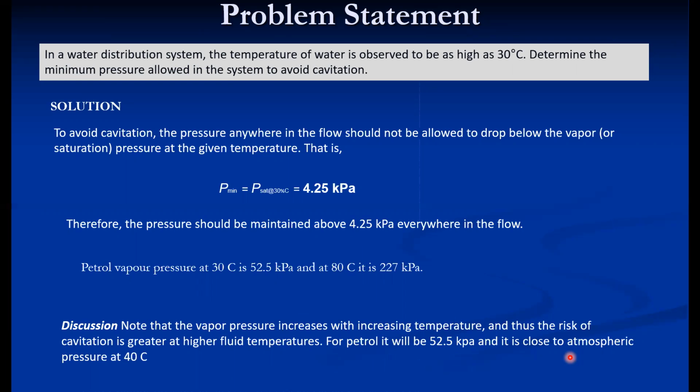This applies when the pump is used to pump petrol from the tank below. That's why care is taken while designing the pump, especially for petrol. We have to ensure that the pressure there should not fall below vapor pressure. Otherwise, a bubble will form, and that bubble collapses at the high pressure side. So this is the importance of vapor pressure from the engineering perspective.